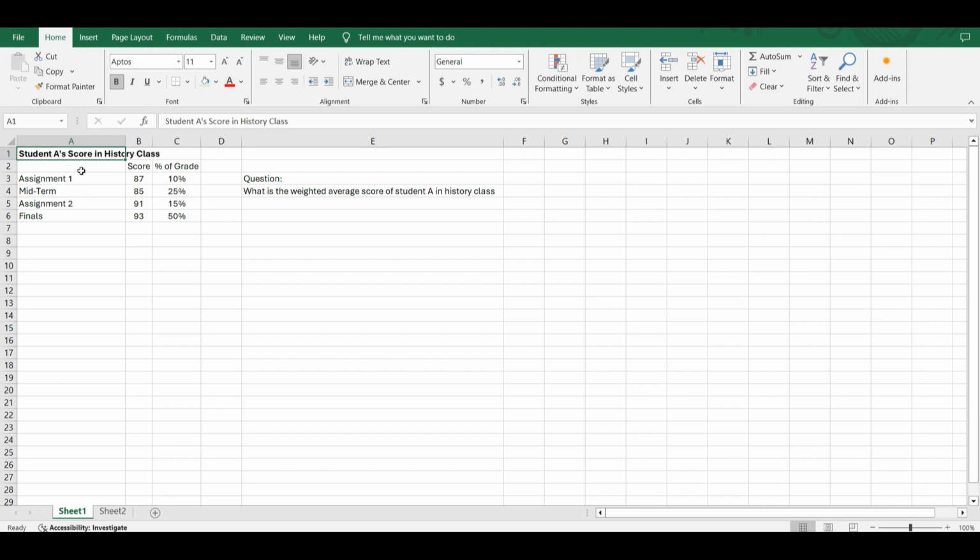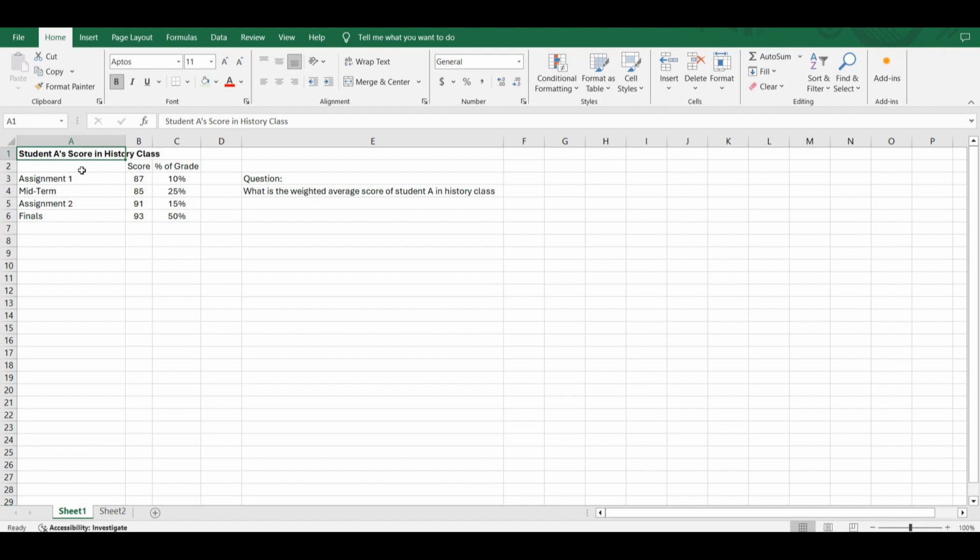In this video, I'm going to show you how to use the Sumproduct function. The Sumproduct function returns the sum of the product of two or more arrays. So basically what it does is it multiplies the numbers of two or more arrays, then adds them up together. Usually, we use the Sumproduct function to help calculate the weighted average of something or to calculate the total number of something. Here, let's look at an example.